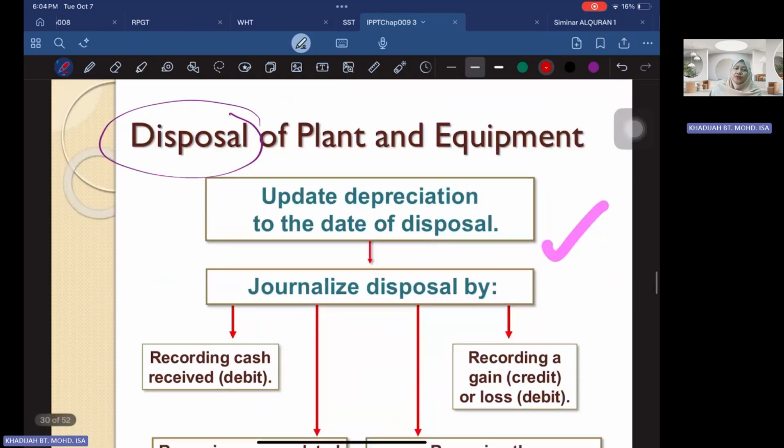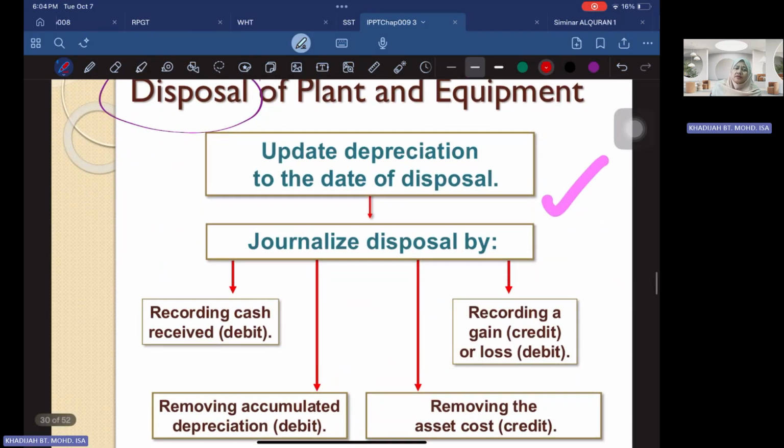When you dispose of your plant and equipment, you have to record the disposal, because you have to update the accounts. Normally it will involve recording the cash that you receive, because when you dispose of your asset, normally you sell it. So upon selling your asset, you will get some cash for the disposal.